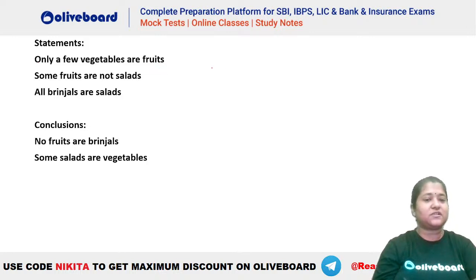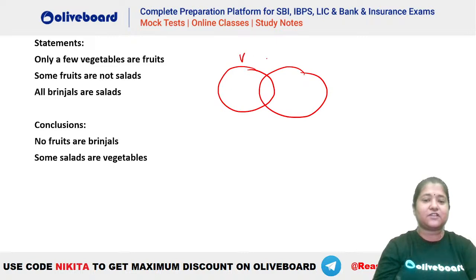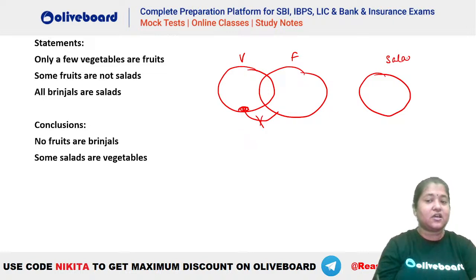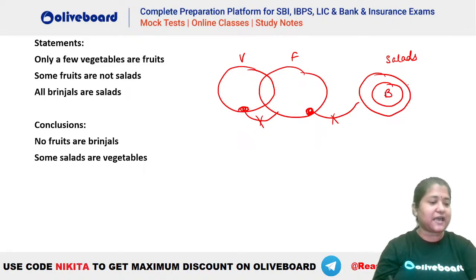Only a few vegetables are fruit. That means some vegetables are fruits. Okay, some vegetables are fruits, and there are certain vegetables which are not fruits. कुछ इस तरह से होगा. Some fruits are not salad. Let's say this is your some not. So let's say this is your salad here. So we know that there is a specific portion of fruit which will never be a part of salad. कुछ इस तरह से होगा. All brinjals are salad. Let's say this is your brinjal here, right? So this is the diagram.